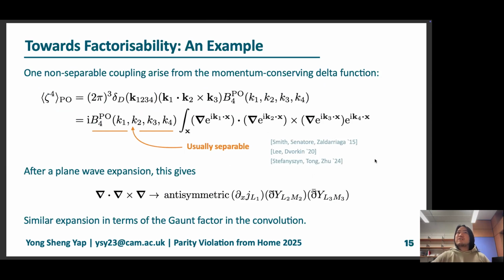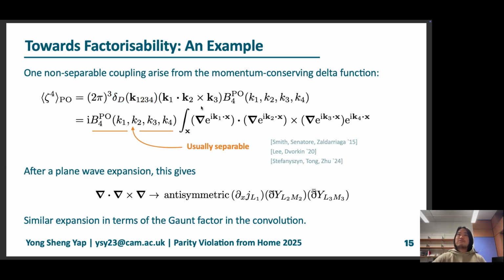For example, one of the non-separable couplings that arises is from the momentum-conserving delta function that comes from the primordial parity-violating trispectrum. This basically enforces momentum conservation and couples all four legs of the primordial trispectrum. However, we know that this can be easily written as an integral over exponentials.